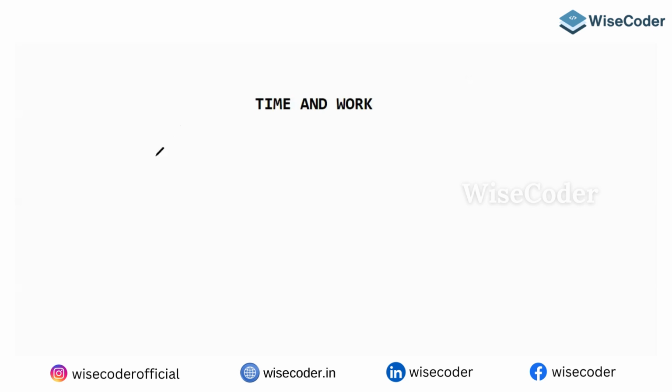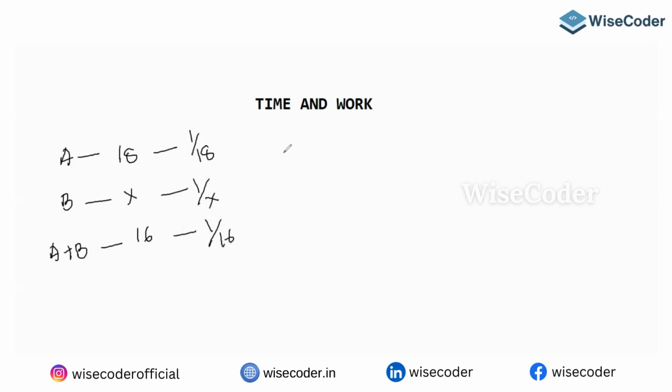Generally people used to do it like this. Let me write that particular method. A, B, and A and B. A is taking 18. B I don't know, so let me take X. Together they are taking 16. So one day's work will be 1 by 18, plus 1 by X, which equals 1 by 16.